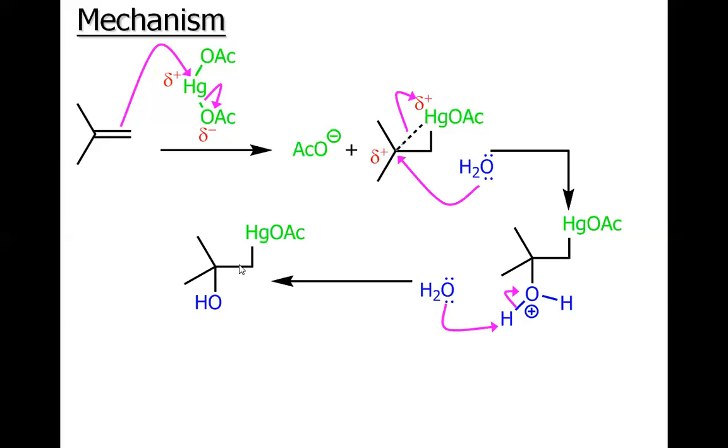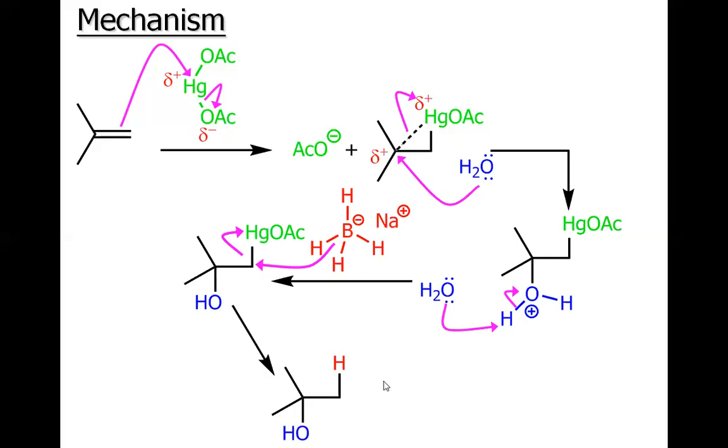will be deprotonated with the help of the water, and we will have this compound. So this is the first step, which is called oxymercuration, and then the sodium borohydride will come into action, and its hydride will attack the carbon of the C-Hg bond, and the mercury will leave the system, and overall there will be an alcohol formation from the alkenes.